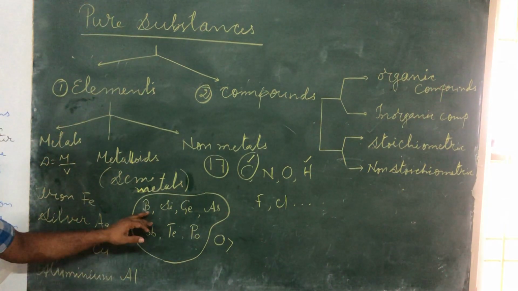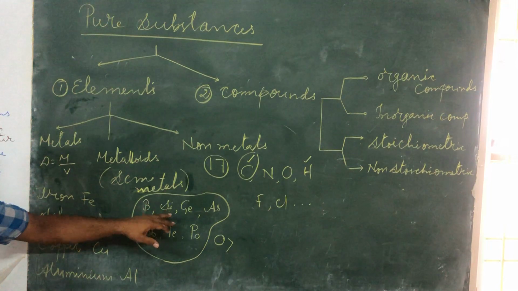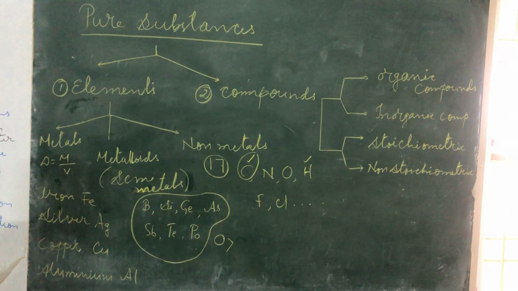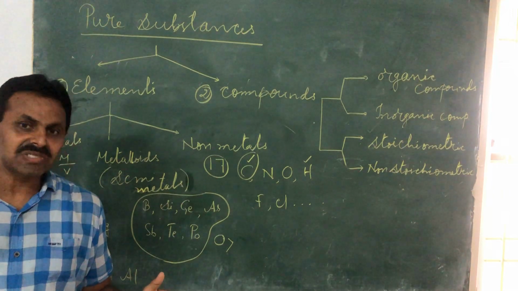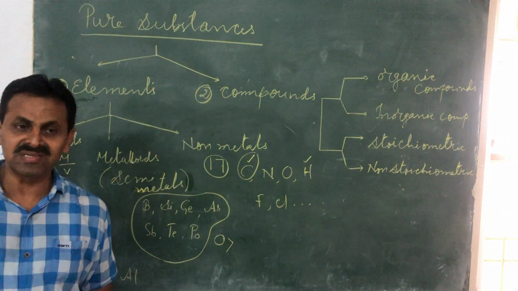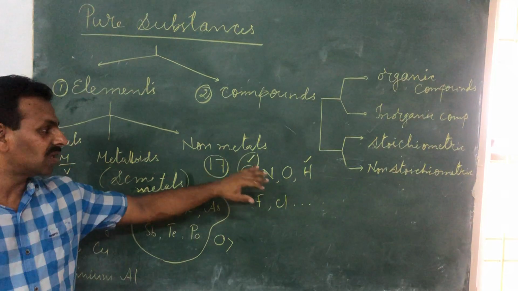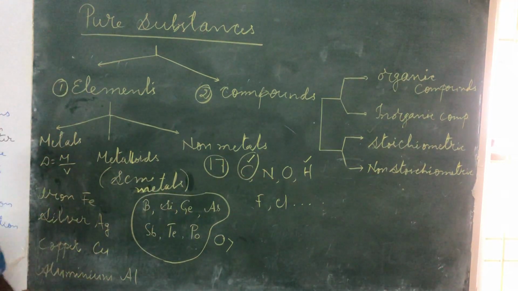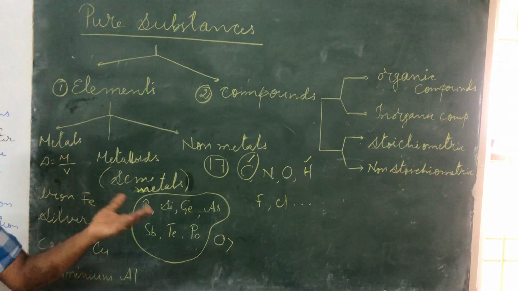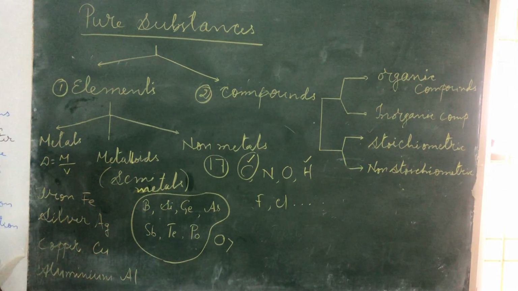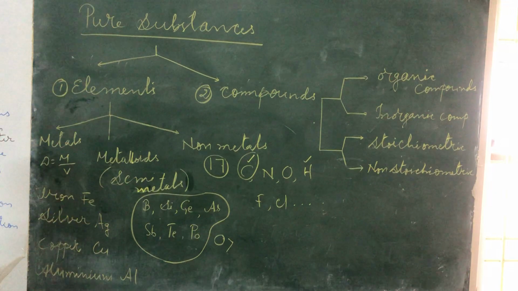I mean, like boron, silicon, germanium, arsenic, antimony. Some of the properties they show are metallic properties, and some of the properties they show are non-metallic properties. Especially in terms of their reactivity, the way they form new compounds, in those properties they differ. Okay?